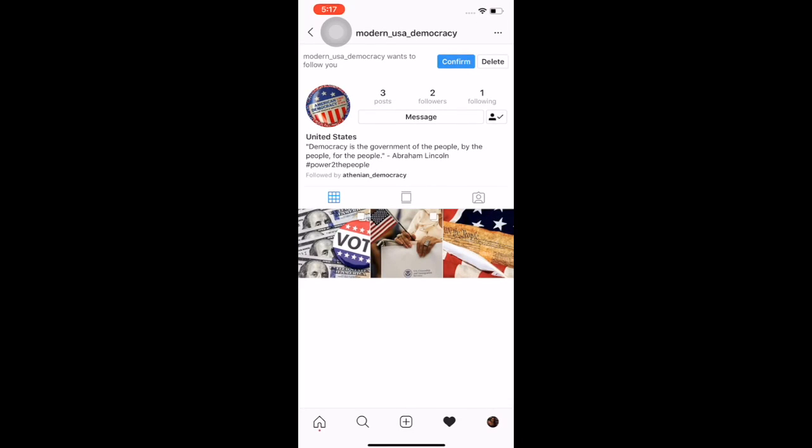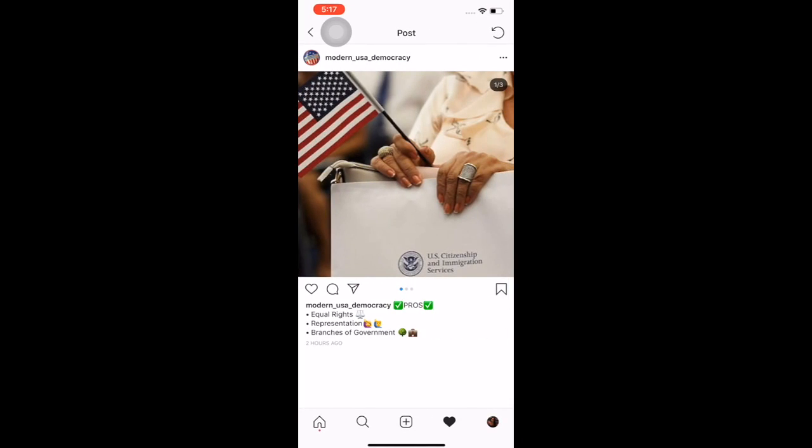Let's check out this one. Pros. All citizens have equal rights. Since we are a republic, we choose our own lawmakers. In the United States, the 14th Amendment gives constitutional protection of the basic rights of citizenship. All persons born or naturalized in the United States and subject to the jurisdiction thereof are citizens of the United States and of the states wherein they reside. So citizenship is granted based on the place of birth and the process of naturalization.